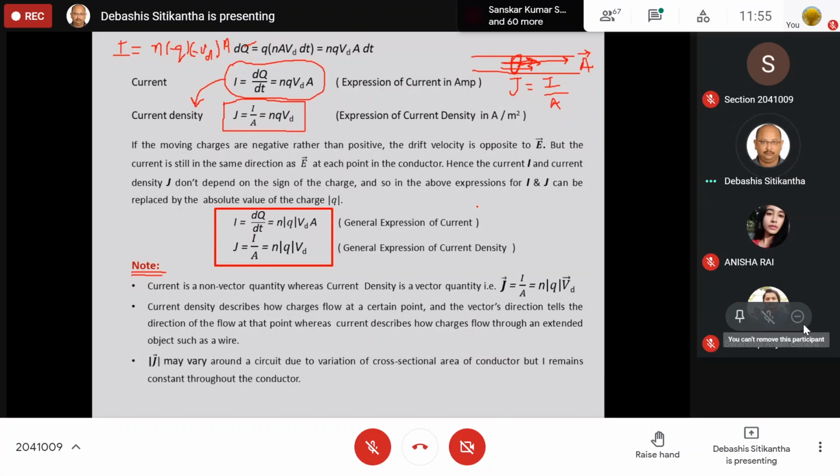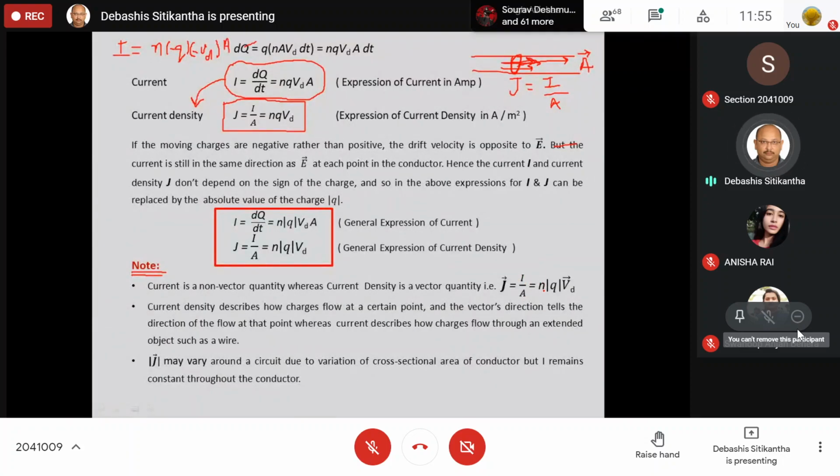In other way also I can prove it. Just look over here. Here J is equal to I by A. I don't know whether it is AC current or DC current, so therefore I cannot say whether it is phasor or it is a scalar. But I know that A is a vector quantity, but vector division is not possible. So I will not consider this expression.